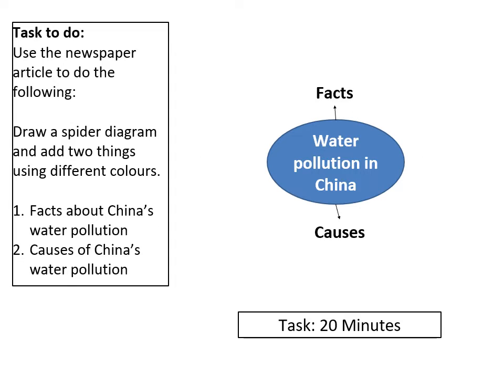Okay, so there is a newspaper article. It'll be attached to this lesson, but also it's on the next 2 slides. You need to read through it and to draw a spider diagram summarizing 2 sets of information from this article. Facts about water pollution and causes of water pollution. I've drawn the beginning of the spider diagram there. I would do this in the middle of at the very least half a page to give yourself space to write further arrows out of each of those 2 headings with points on the end.